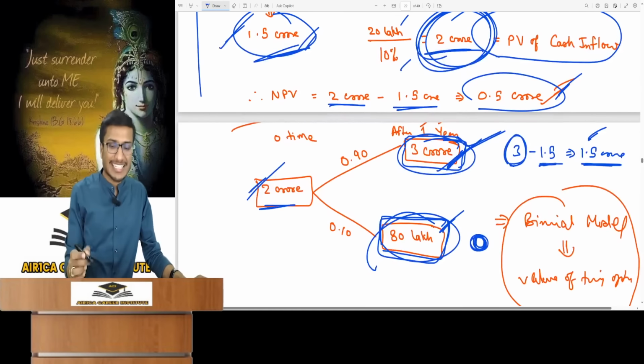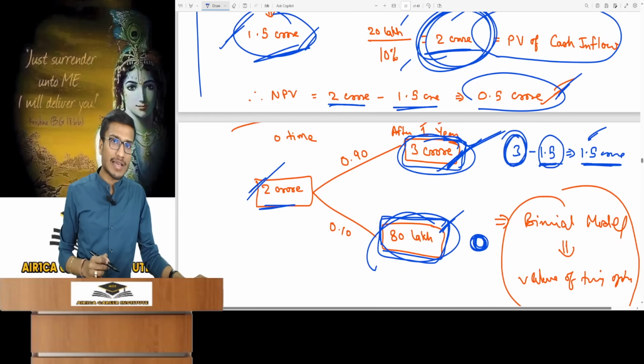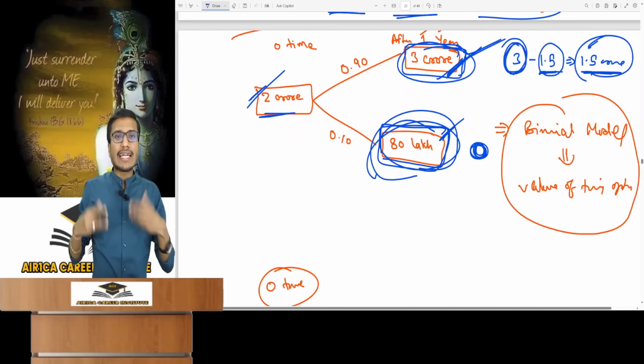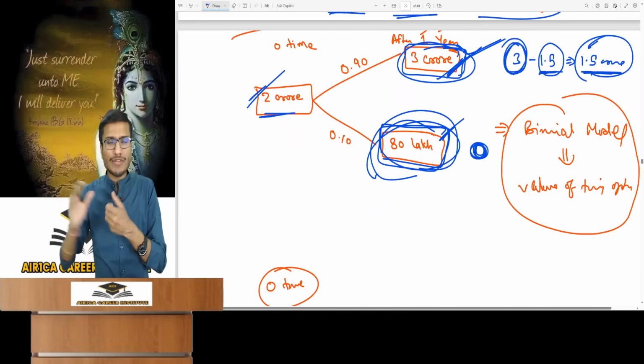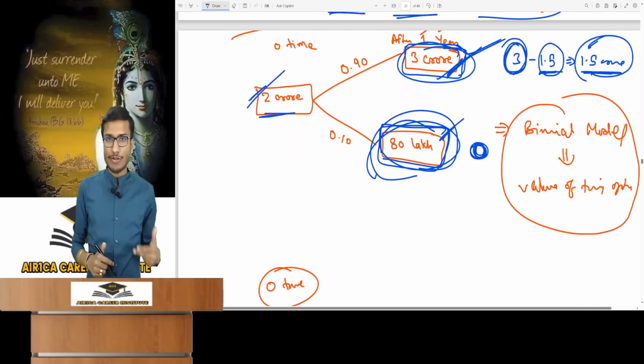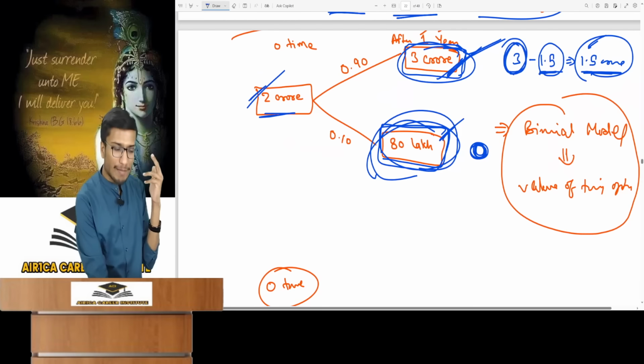So here you can calculate the payoff. In this, a benefit of 3 crore is visible. Your 1.5 crore is the strike price, so the NPV is 1.5 crore. In the other case, the payoff will be a benefit of 80 lakhs. A 1.5 crore investment yields negative NPV, so the payoff is 0. The payoff can never be negative, and we will logically verify this point.